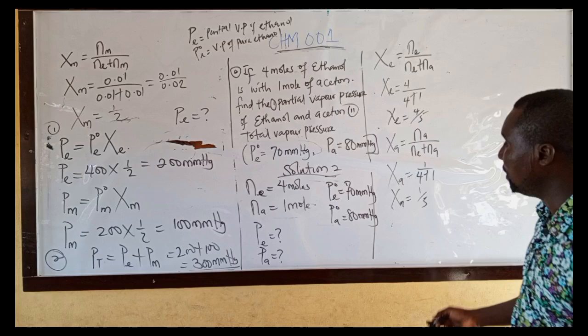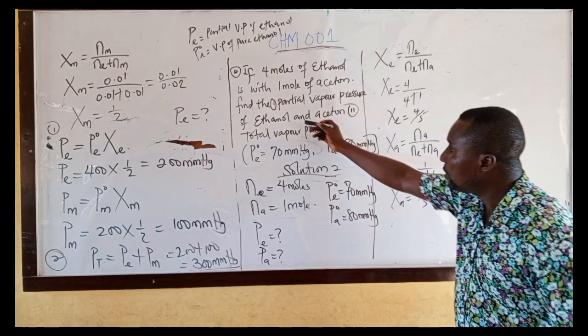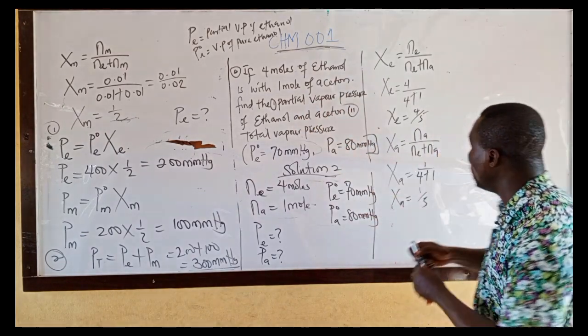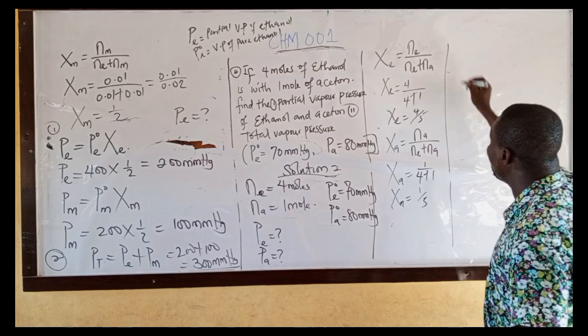Then the question now says, find the partial pressure of ethanol. What will be the partial pressure of ethanol?